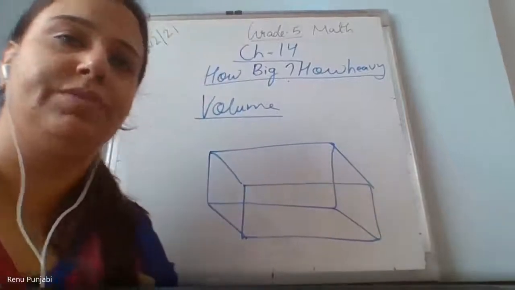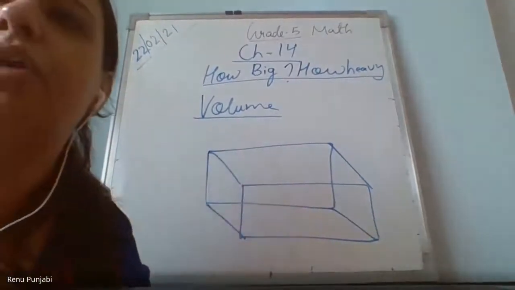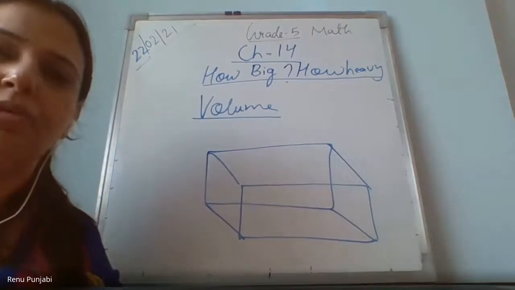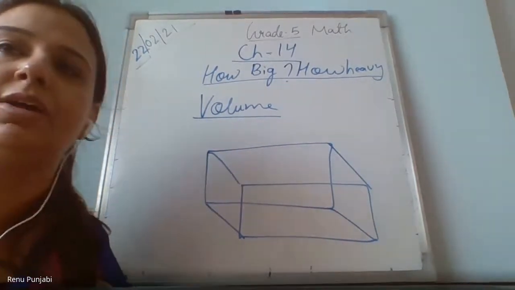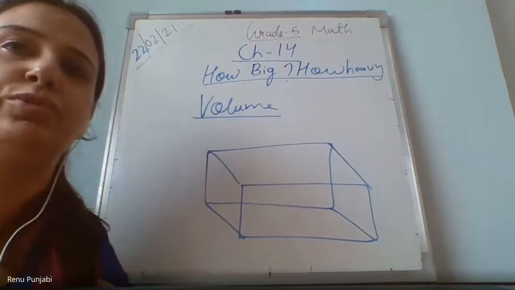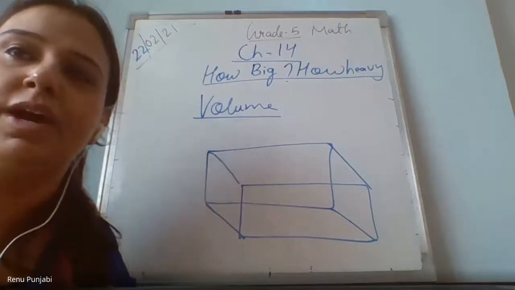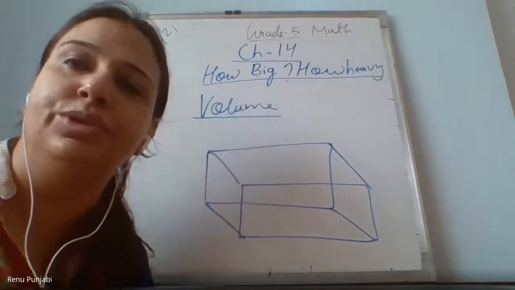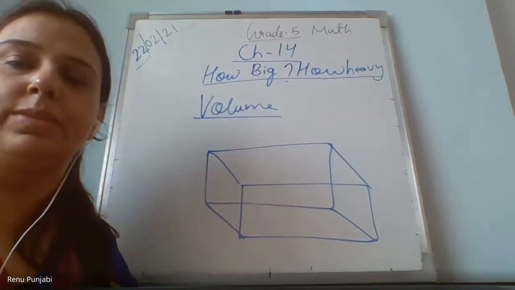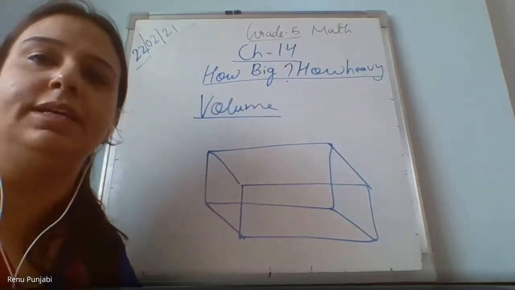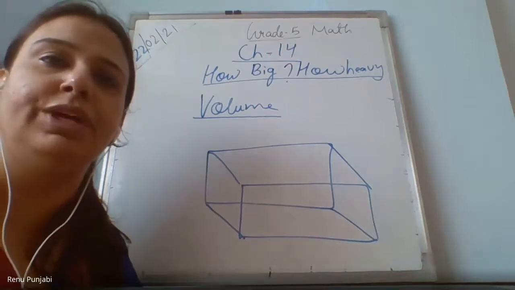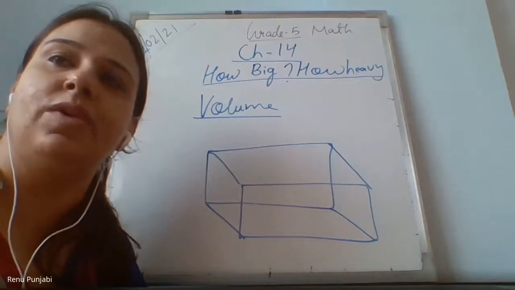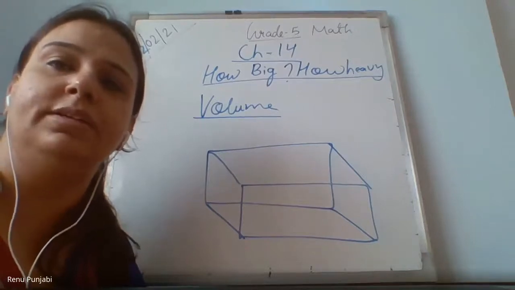Children, you all know that we were learning about volume in this chapter first, right? What is volume? How to find the volume? We have learned how to find the volume of cube and cuboid. I request everyone, please write the formula for finding the volume of a cube in the chat box. We have learned one formula. Please write it in the chat box. Everyone, it's my request to everyone.